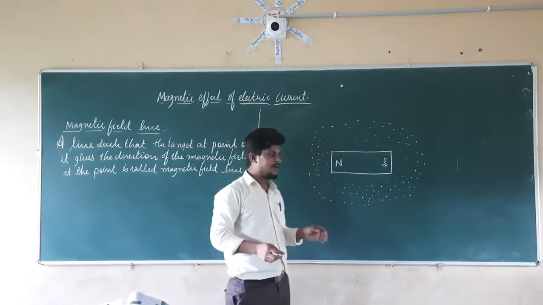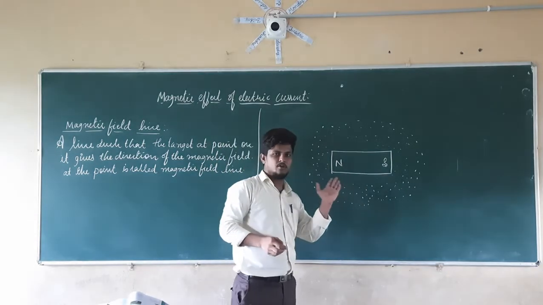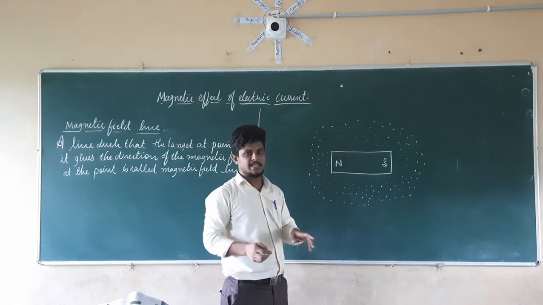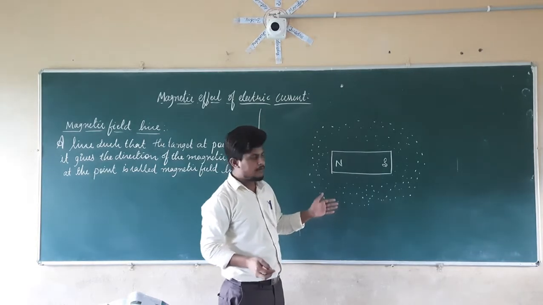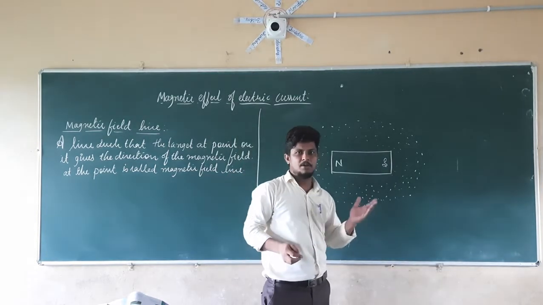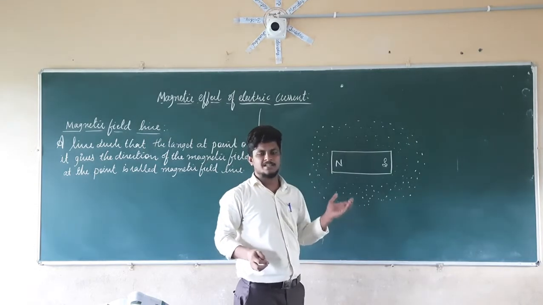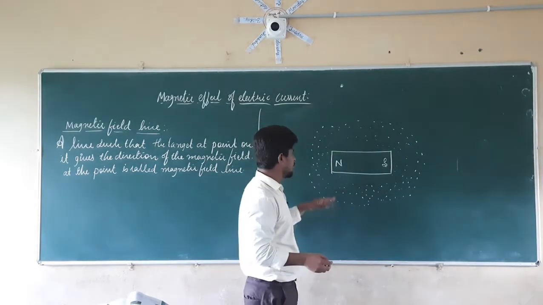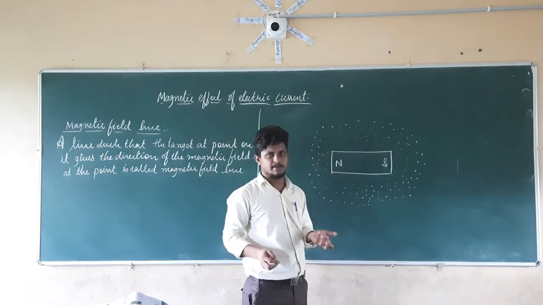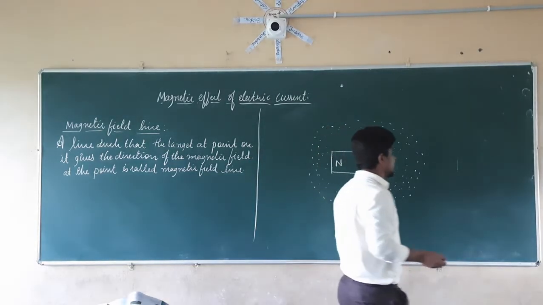So what we are going to do is vibrate the cardboard on which the iron filings as well as the magnet are kept. When we apply force or vibrate those things, the iron filings start to deposit at the north and south poles at maximum, and they start to give a pattern like this.